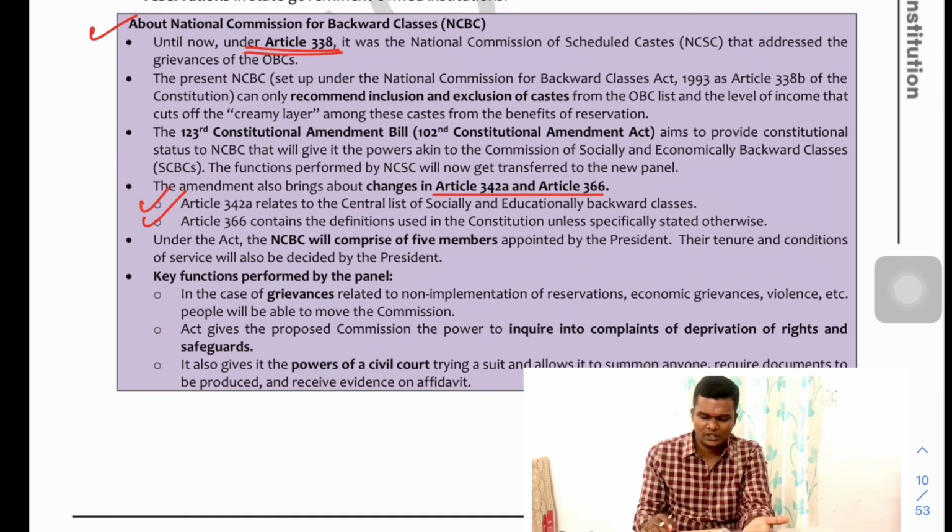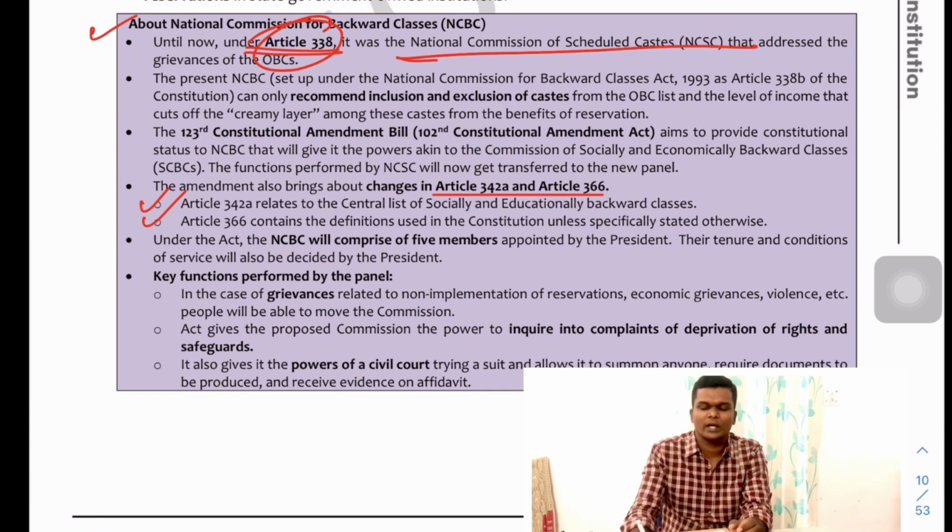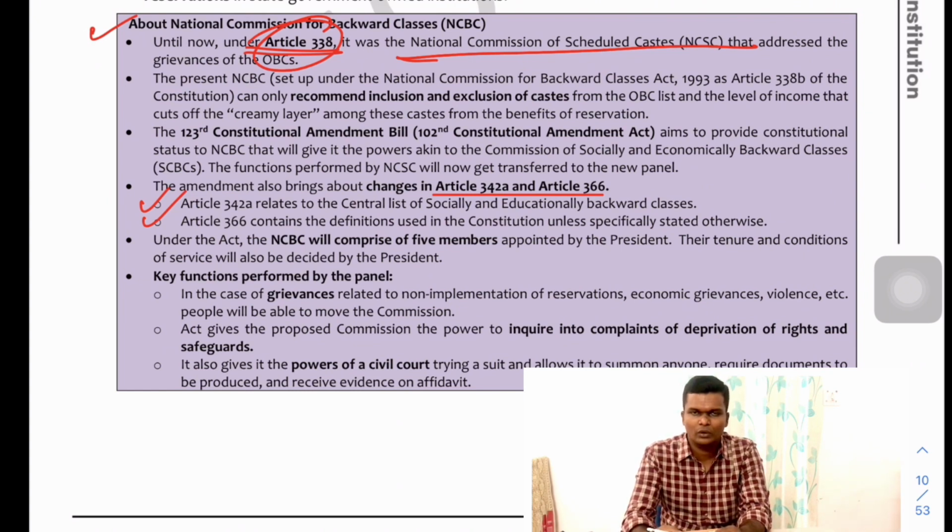These were suggested earlier. Fine. And these proposals were given for subcategorization already. Now what is the relation, or why is it in the news? Primarily because of the NCBC, which was created, and which did not exist earlier as a constitutional body, because Article 338 provides for creation of the NCSC, the National Commission for Scheduled Castes, which also monitored the situation of the backward